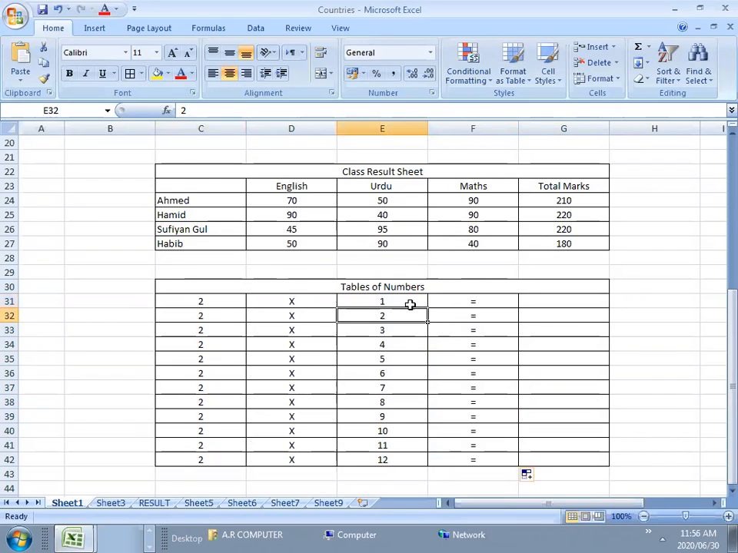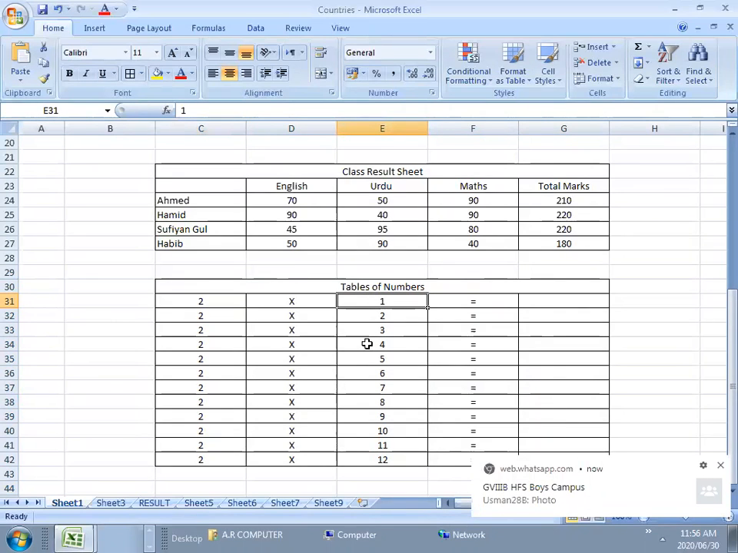2 1 times 2. You multiply this 2 by 2. You multiply this 2 by 3. So see, what is the cell address in the name box? Can you tell me? This is C31. And what is the cell address of this? E31. I'm repeating. This is C31 and this is E31.